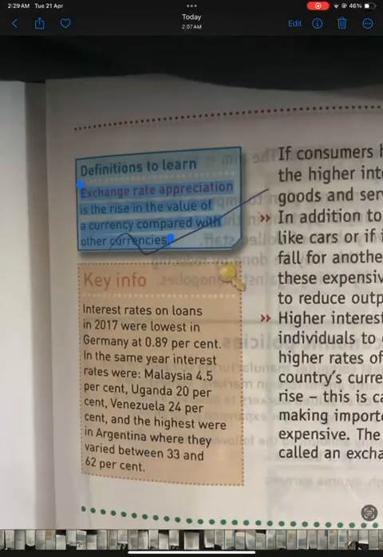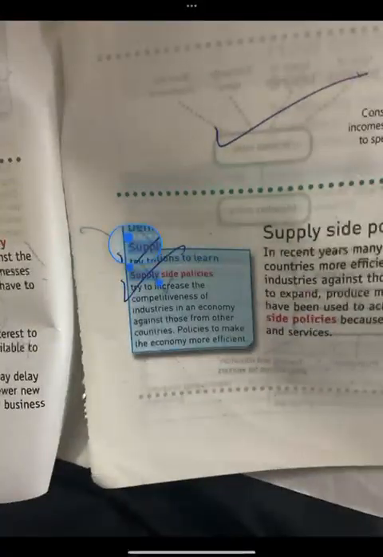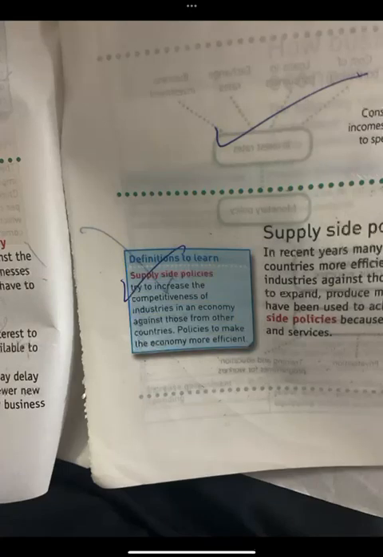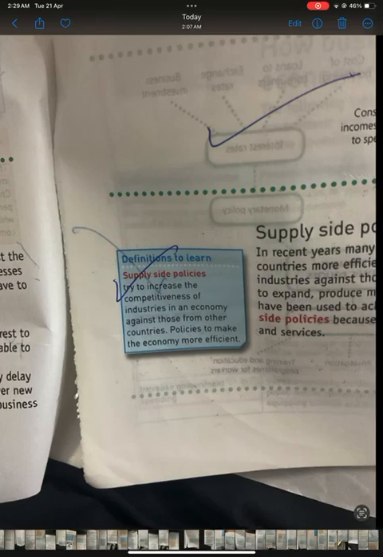Exchange rate appreciation is the rise in the value of a currency compared with other currencies. Supply-side policies try to increase the competitiveness of industries in an economy against those from other countries. Policies to make the economy more efficient.